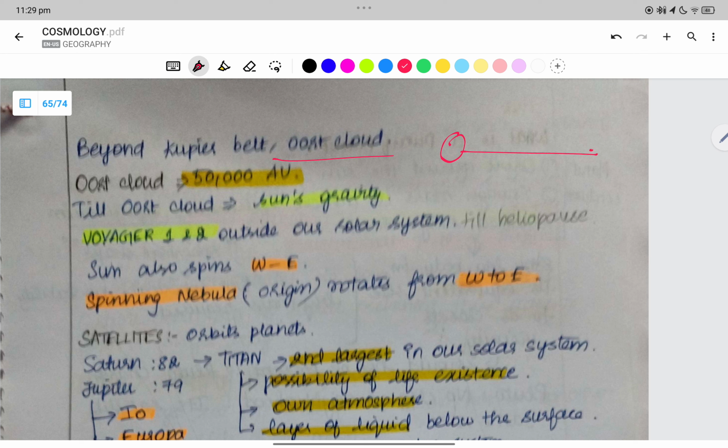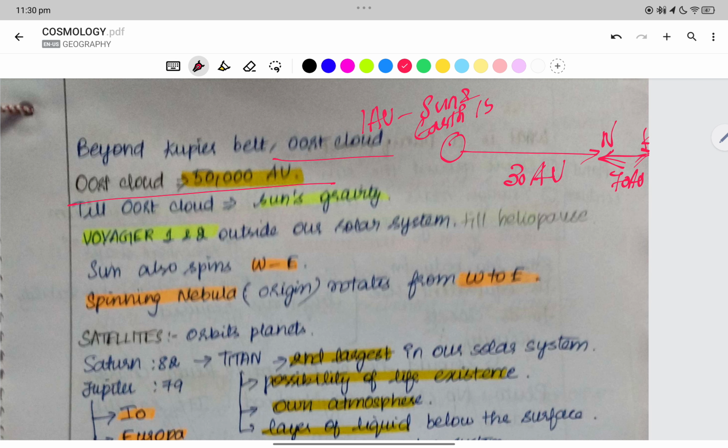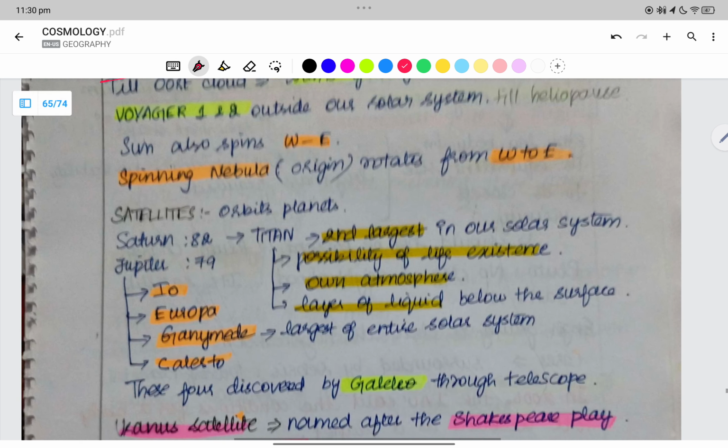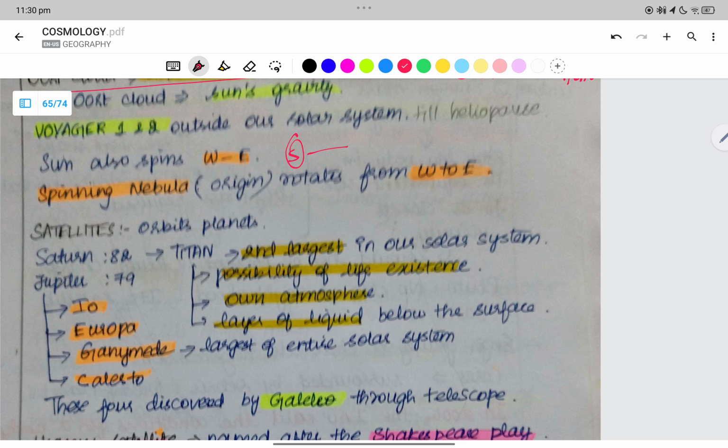So the sun, and then we have Neptune at 30 astronomical units. Then the Kuiper belt is at 70 astronomical units. Now the Oort cloud is present at 50,000 astronomical units. One astronomical unit is the distance between the sun and the earth, which is 150 million kilometers. Can you imagine? We have the sun, and then Earth is 1 astronomical unit.